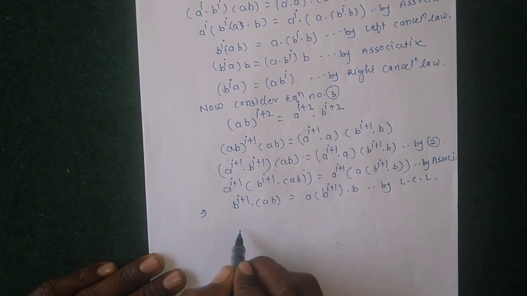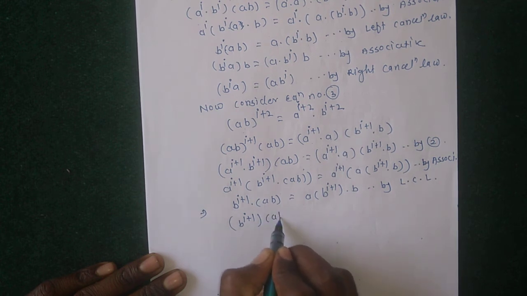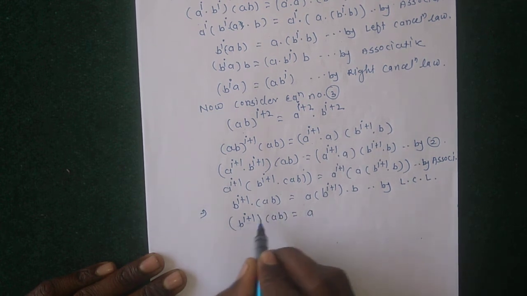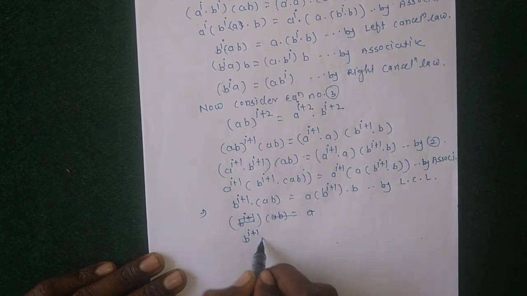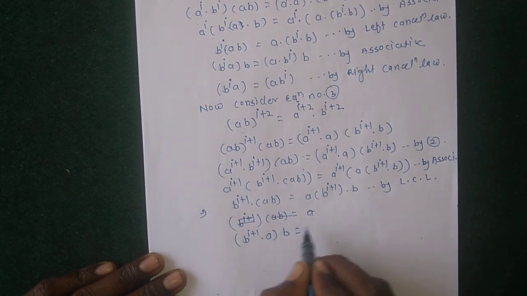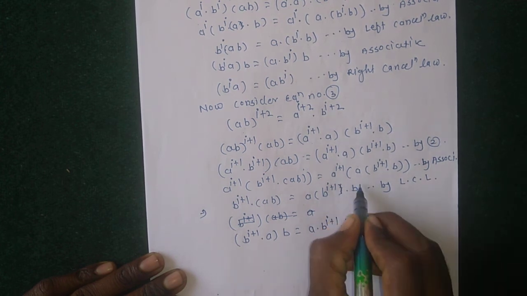Again by using associativity, b^(i+1) ab = b^(i+1) a b = a b^(i+1) b.